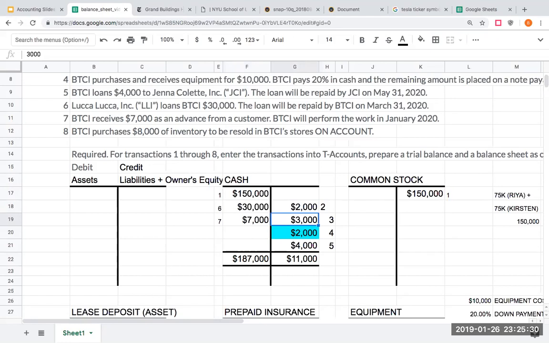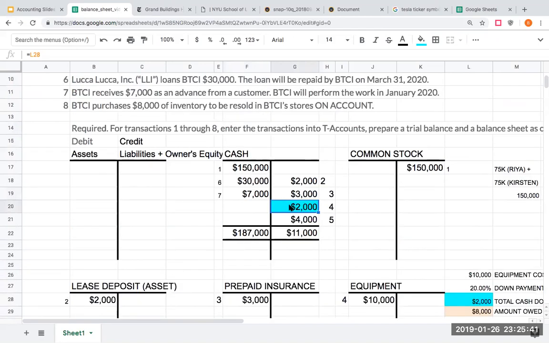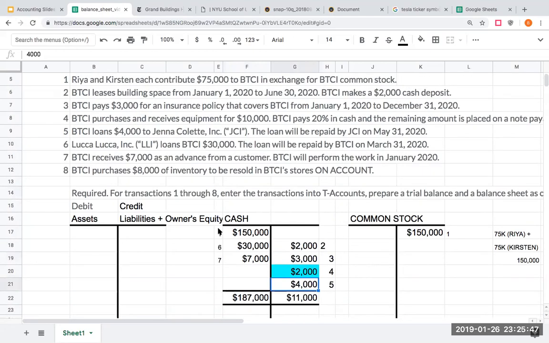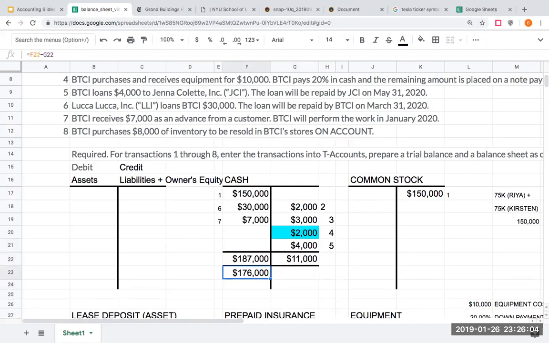I paid $3,000 for an insurance policy. I paid $2,000, this $2,000 was part of transaction 4, the down payment on the equipment. And then at the same time over here, I loaned Jenna Collette money. So when I add up all of these credits, I get $11,000. To determine the ending balance in this cash account, I'm going to take my debits, I'm going to subtract my credits, and I'm going to get $176,000. The next thing I'm going to do is I'm going to go through all of my T accounts.